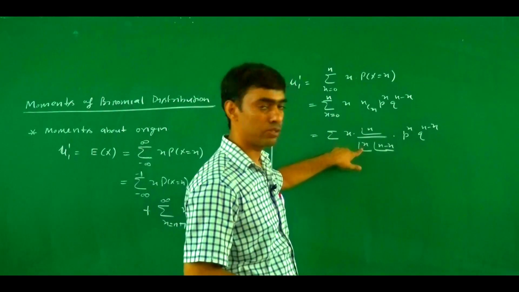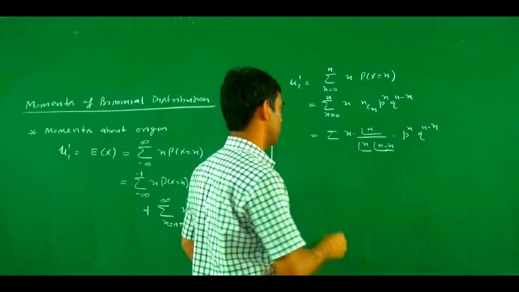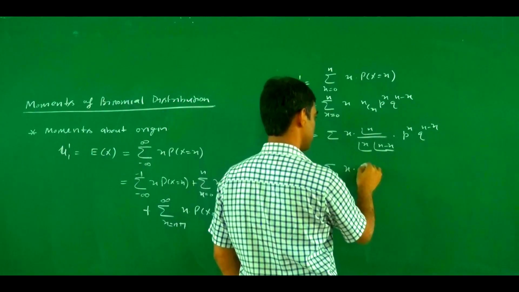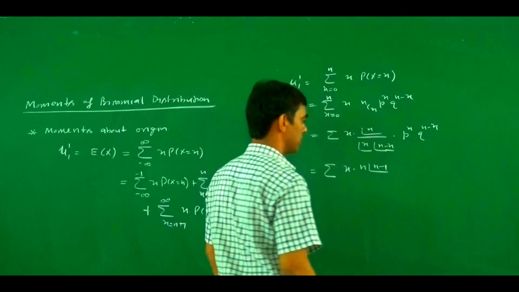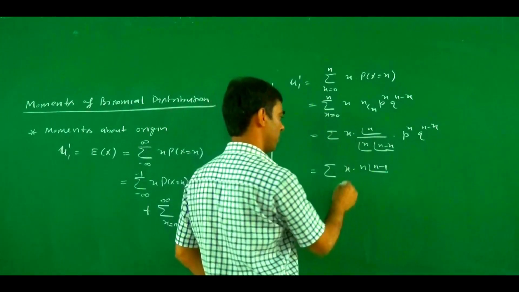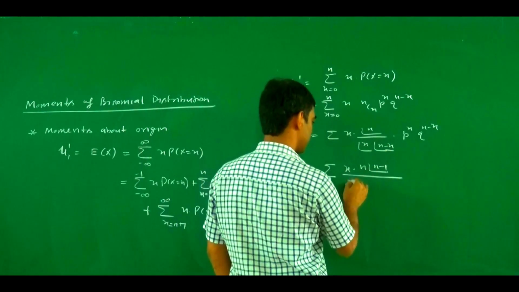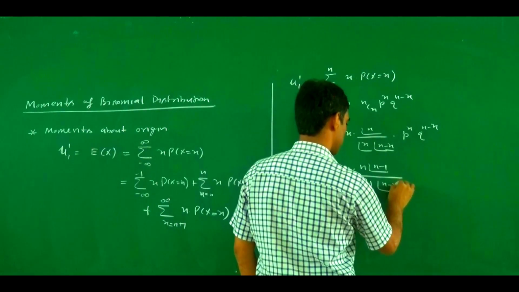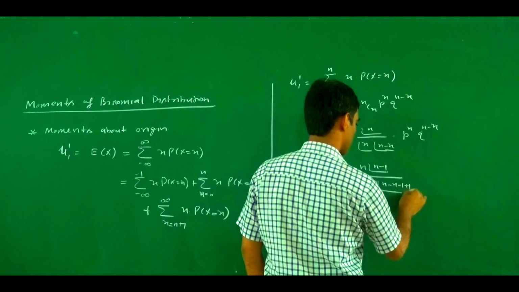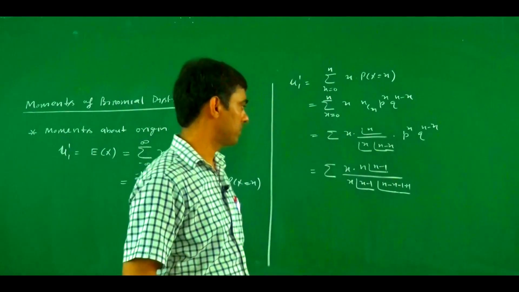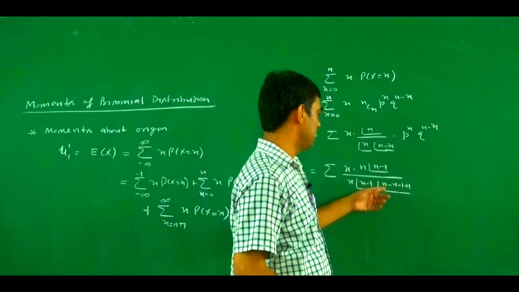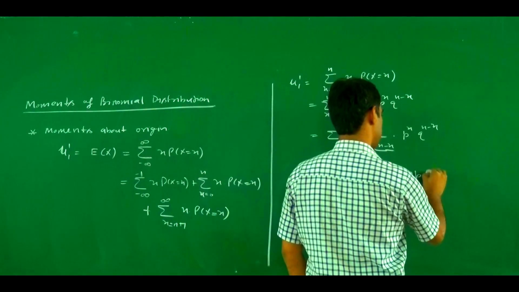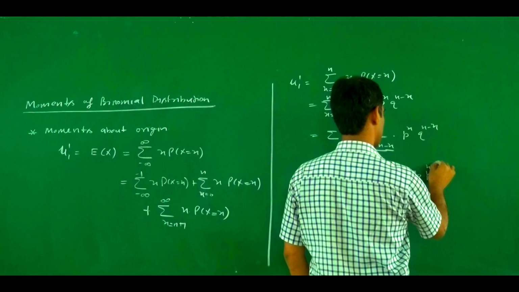Factorial x can be written as x into factorial x minus 1, and we may write factorial n as n into factorial n minus 1. The denominator is x into factorial x minus 1, and factorial n minus x, which is factorial of n minus 1 minus x minus 1.